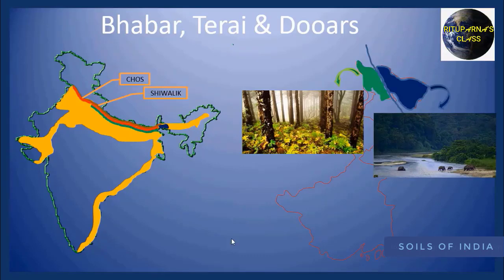Various kinds of national parks are also available in these regions. The continuation of the Duars region is still in Assam. In Assam we can see Kaziranga National Park, in West Bengal we can see Jaldapara National Park and Gorumara National Park, and even in the Terai region we can see national parks like Singalila National Park.